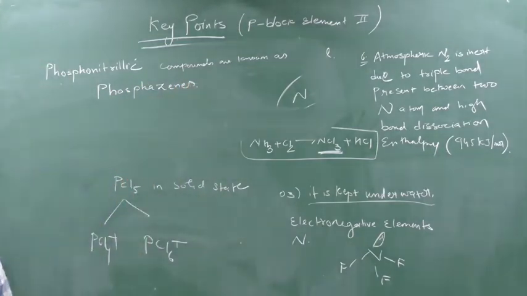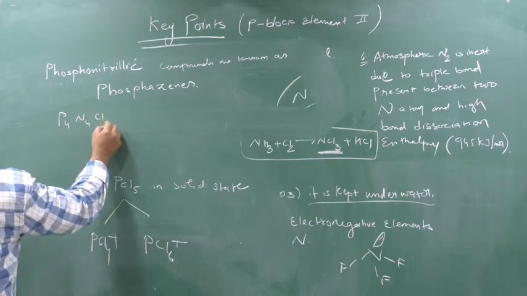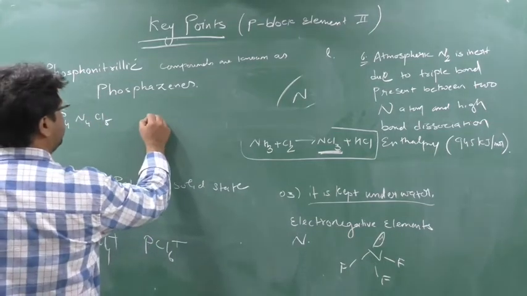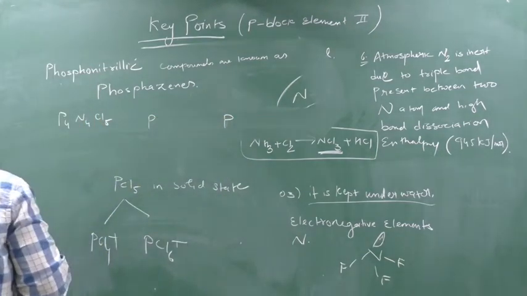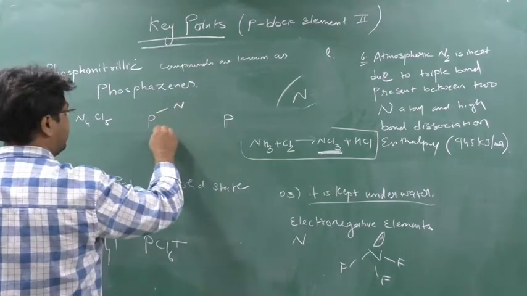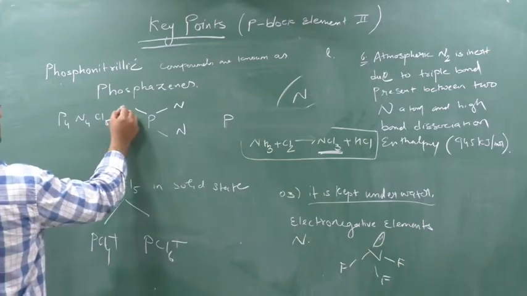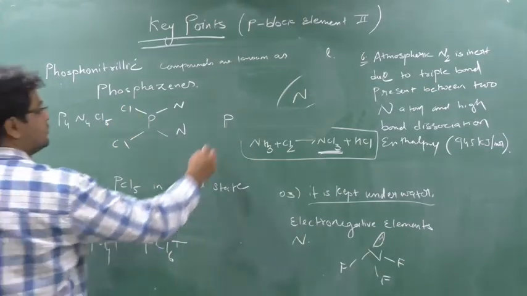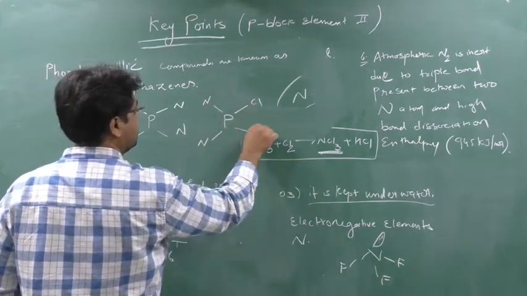Okay, see, understand how to draw the structure. The structure is P4N4Cl8. First you write down P here, then P here, and you know phosphorus has the capacity to make 4 bonds. So here N will be formed, here N, here Cl will come, here Cl. Clear? Then again you do copy paste. So here N will come, here N, here Cl, here Cl.